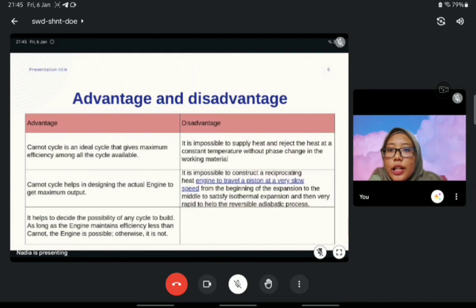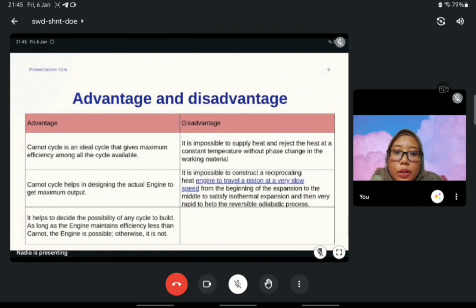The advantages and disadvantages of this cycle: the Carnot cycle is an ideal cycle that gives maximum efficiency among all the cycles available. For the disadvantage, it is impossible to supply heat and reject heat at a constant temperature without phase change in the working material. Advantage, the Carnot cycle helps in designing the actual engine to get maximum output.